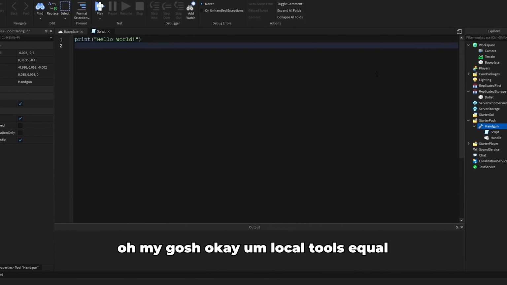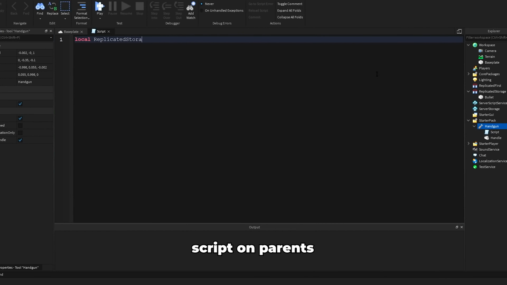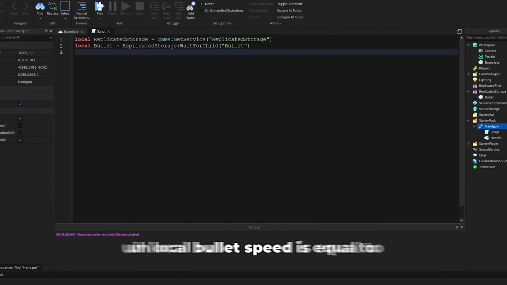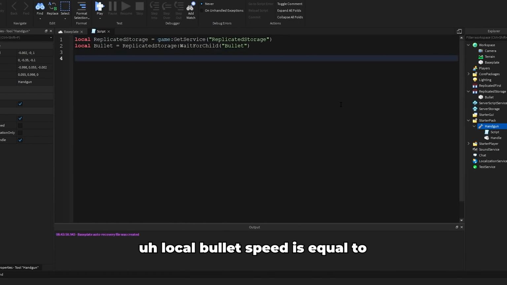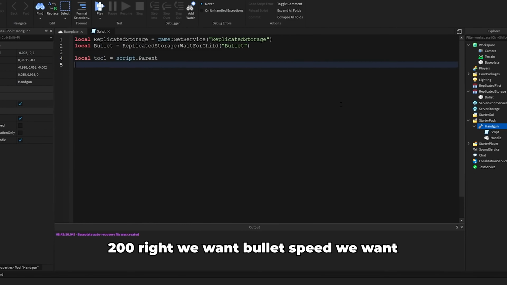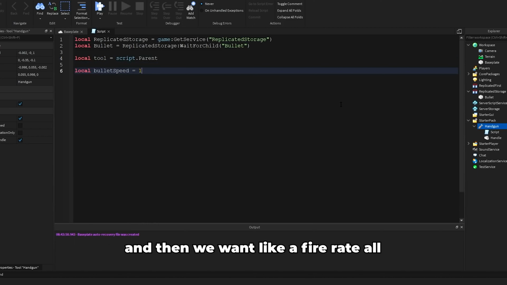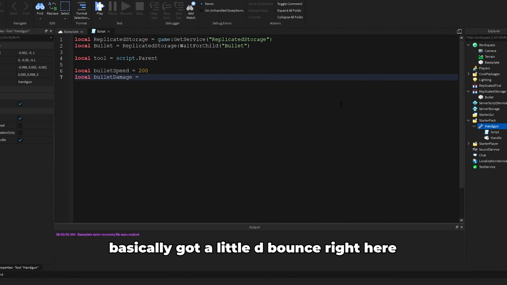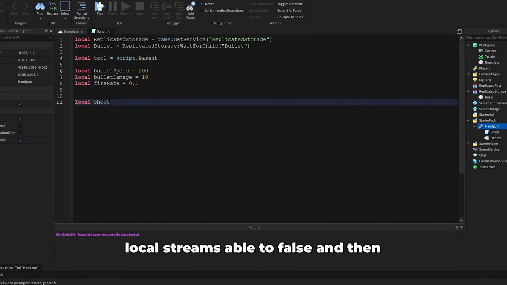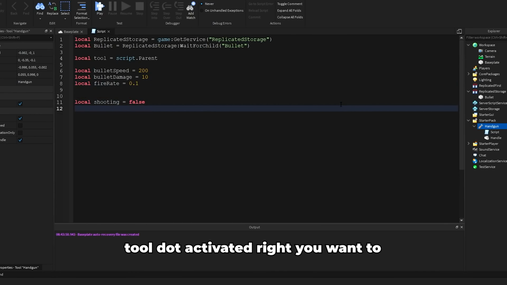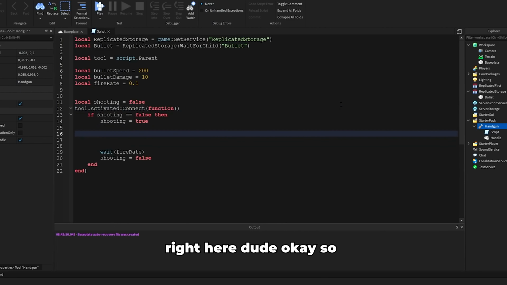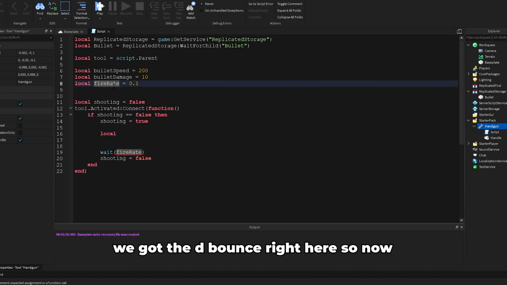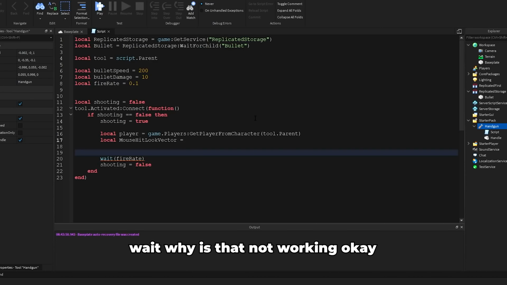Okay, local tool, script.Parent, local bulletSpeed is equal to 200 right now. We want bullet speed, we want bullet damage, and then we want a fire rate. Then we're gonna get a little debounce right here. You want to make sure it's clicked. I'm actually going fast. Okay, so then we get the debounce right here. So now we wait. Why is it not working?